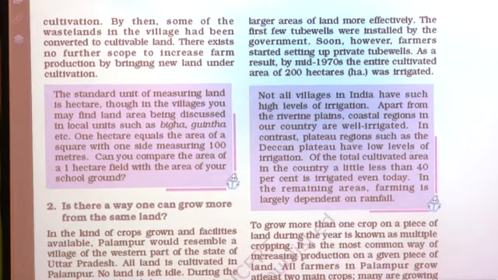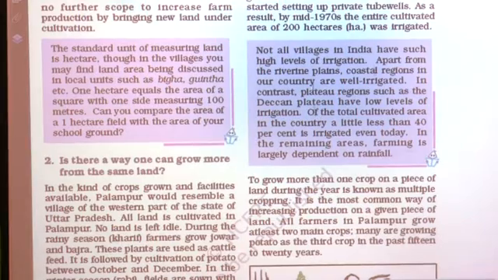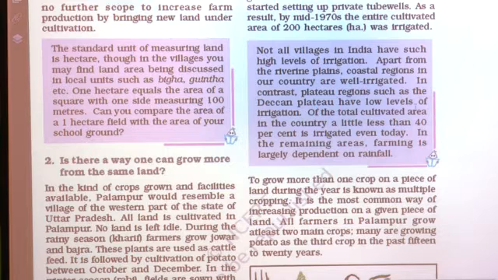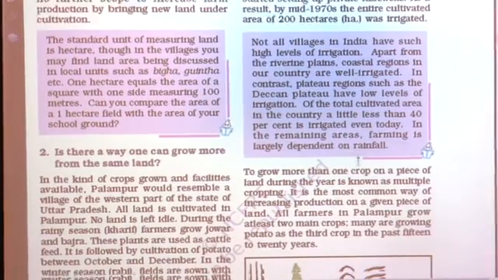Now see, not all villages in India have such a high level of irrigation. Apart from the riverine plains, coastal regions in our country are well irrigated. In contrast, plateau regions such as the Deccan Plateau have a low level of irrigation, and of the total cultivated area in the country, a little less than 40% is irrigated even today. In the remaining area, farming largely depends on the rainfall.